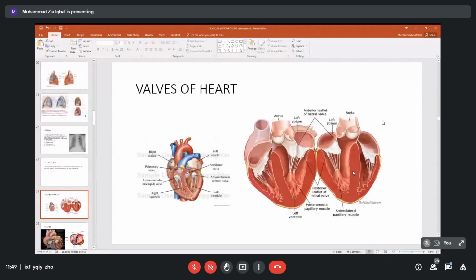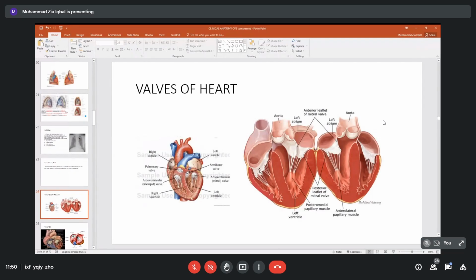We have to see the valves of the heart. If you go back, I am sorry, the problem with this Google is we cannot use the whiteboard at a time. However, please try to recognize the chambers. Over here are the right atrium, right ventricle, left atrium and left ventricle.